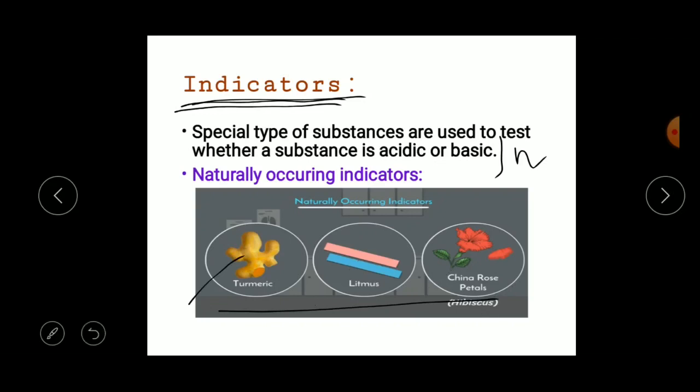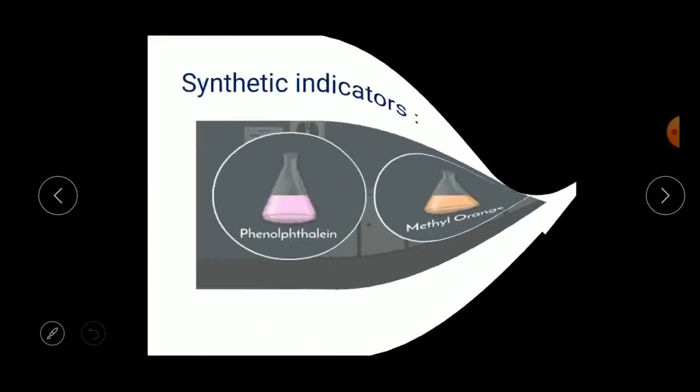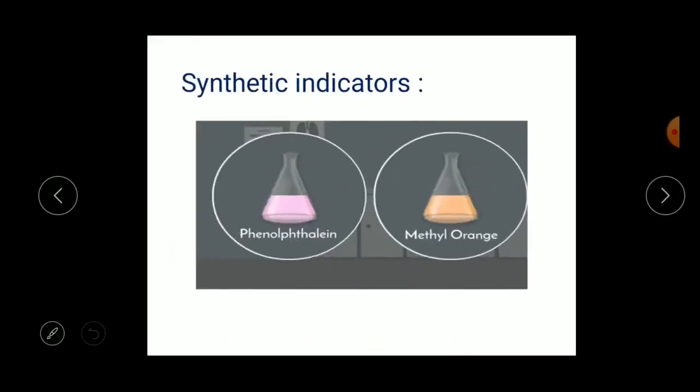Next one is synthetic indicators. These indicators are made from chemicals and are usually prepared in laboratories. For example, phenolphthalein, methyl orange or methyl red are some examples of synthetic indicators. Understood, children?